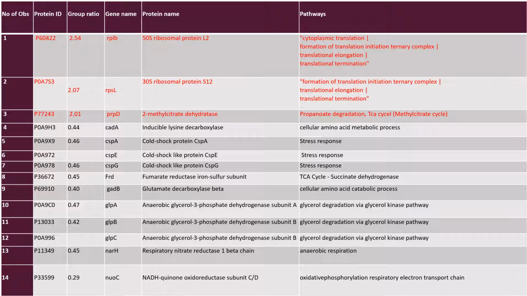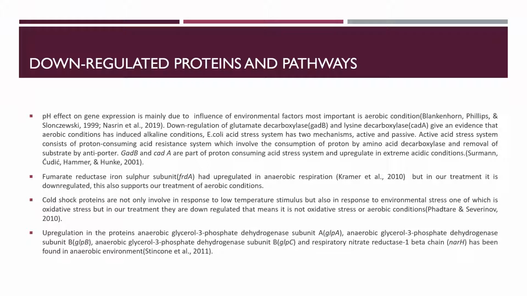In this table, you can see all the protein IDs, group ratios, and pathways associated with all the proteins we have analyzed related to our treatment. The ones highlighted in red are the upregulated ones, and all others are downregulated.